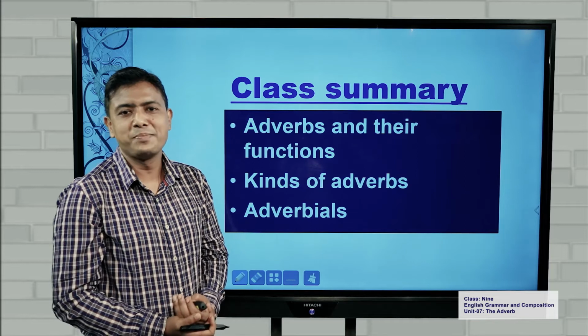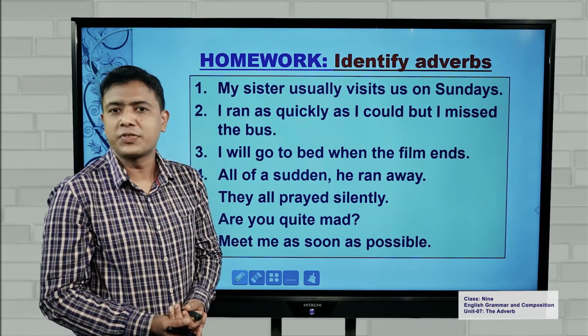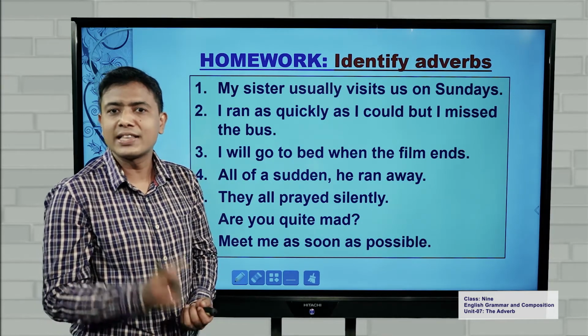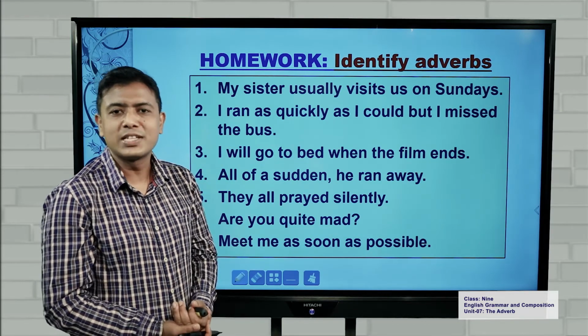Now it is the time for homework. Dear students, this is your homework. You have to identify the adverbs and adverbials. And it is best if you can identify the kind. When your school opens, submit this homework to your teacher.